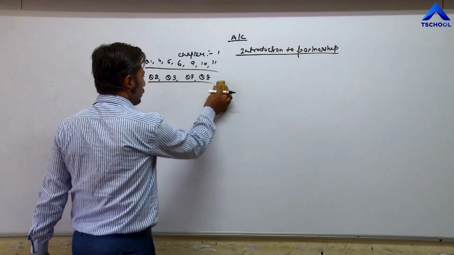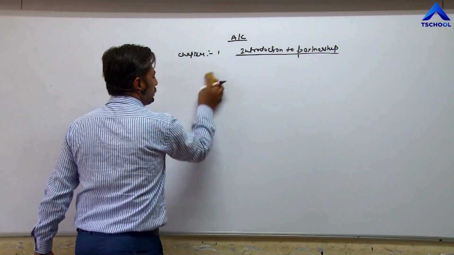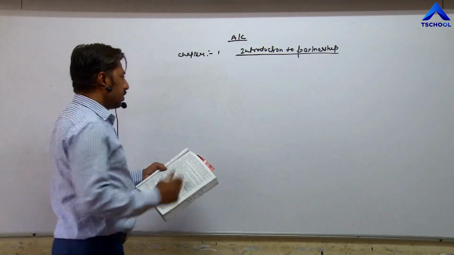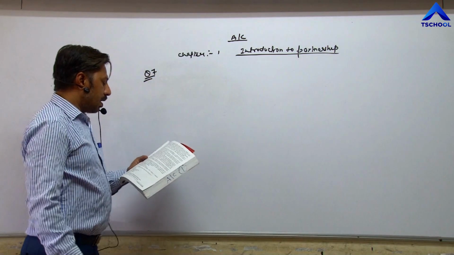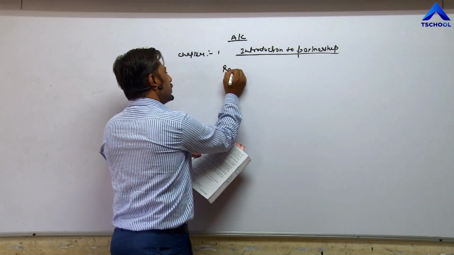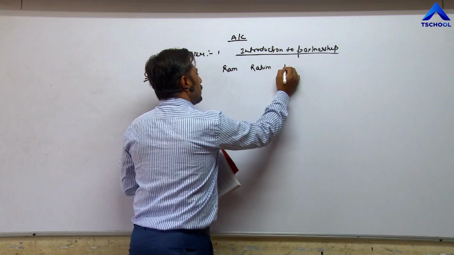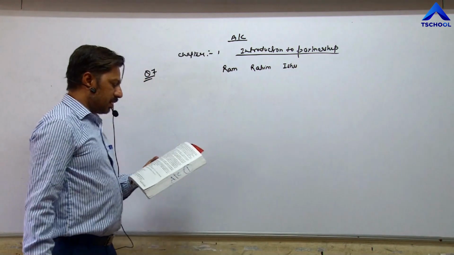So first of all, question number 7. Ram, Rahim and Ishu, 3 partners are there.